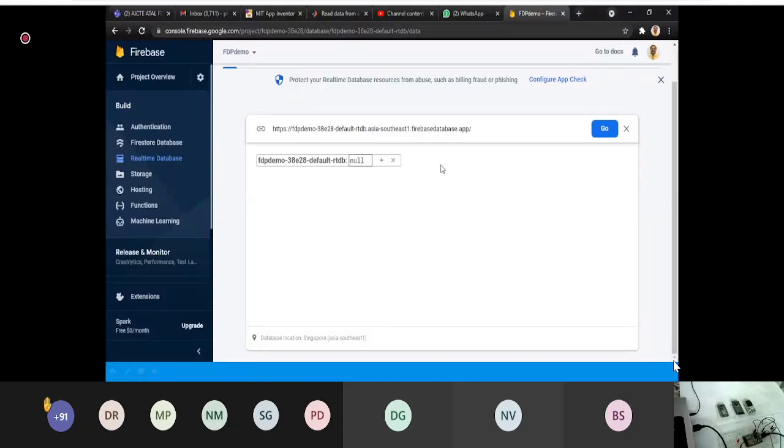In that case, you can have multiple sensors and multiple data, and that 10 GB of data will work for 2 to 3 years. So the frequency of the data coming from your sensor decides how much data you are going to store on Firebase. I hope you are understanding this.